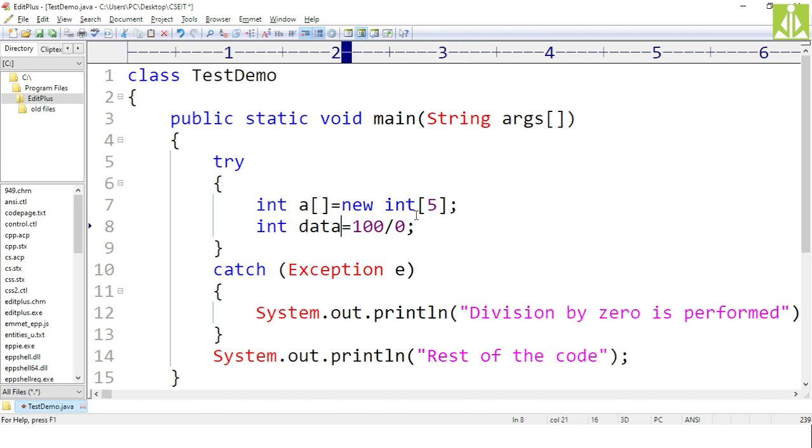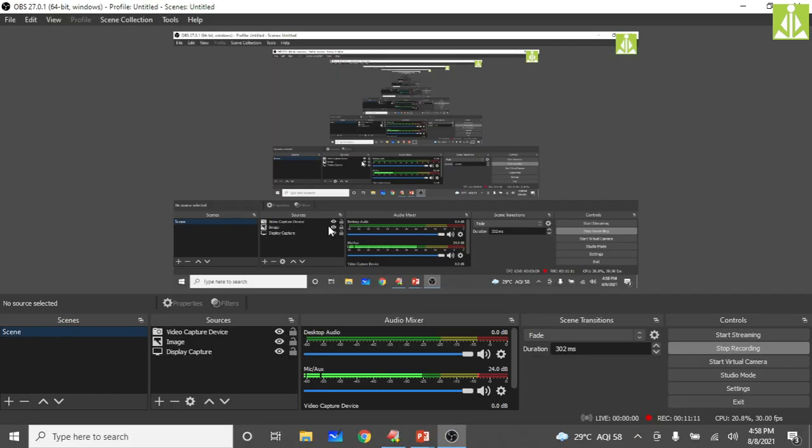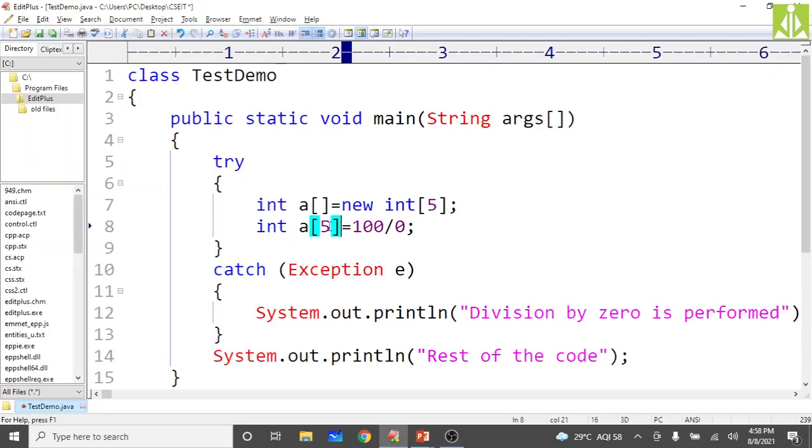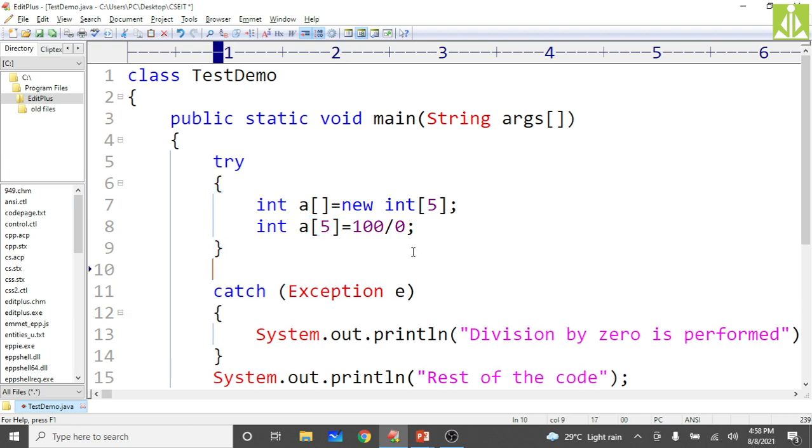Then what I am doing, a of 5, I am saying. So I'm trying to access the sixth element from the array, that is an array index out of bounds exception. Okay, in order to handle this, how many types of exceptions may arise over here?